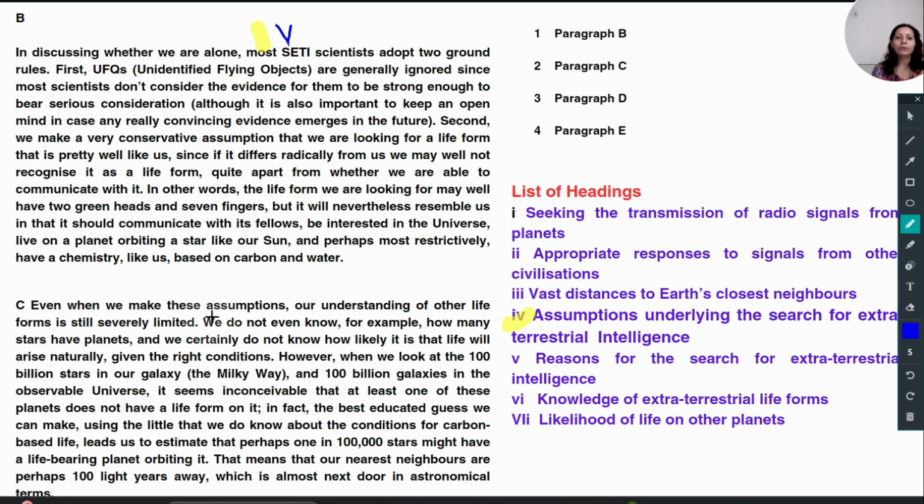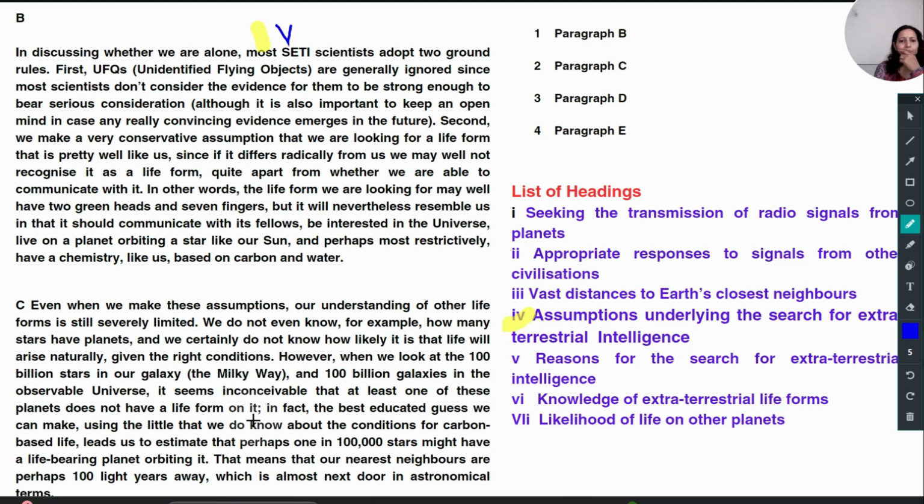Even when we make these assumptions, our understanding of other life forms is still severely limited. We do not even know, for example, how many stars have planets, and we certainly do not know how likely it is that life will also arise naturally given the right conditions. However, when we look at these billions of galaxies in the universe, it seems inconceivable that at least one of these planets does not have a life form on it.